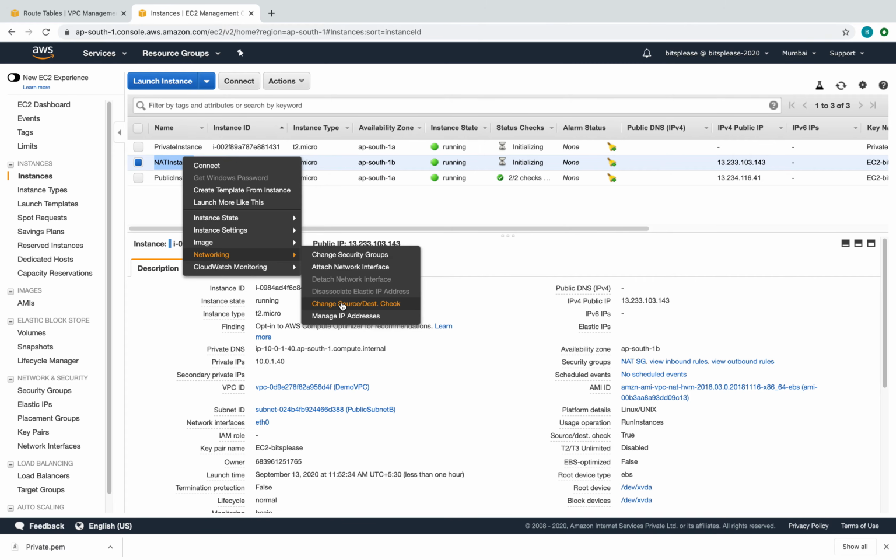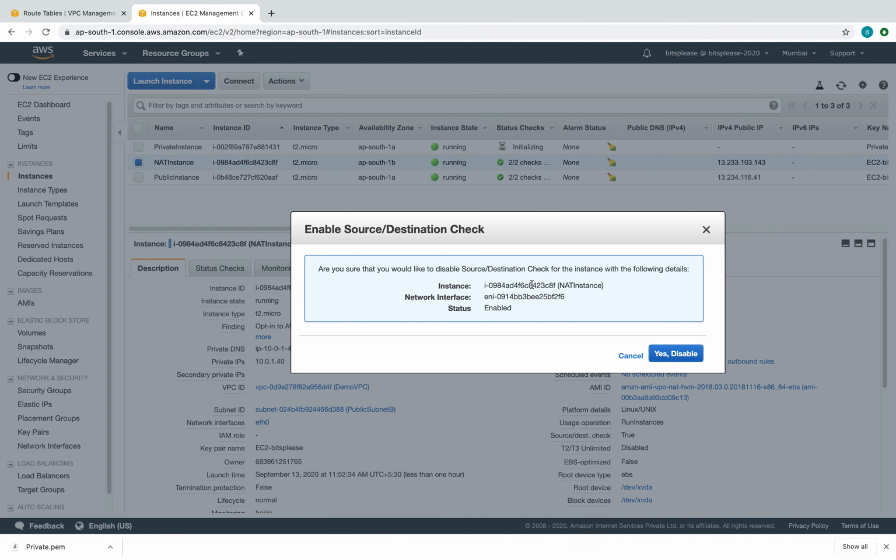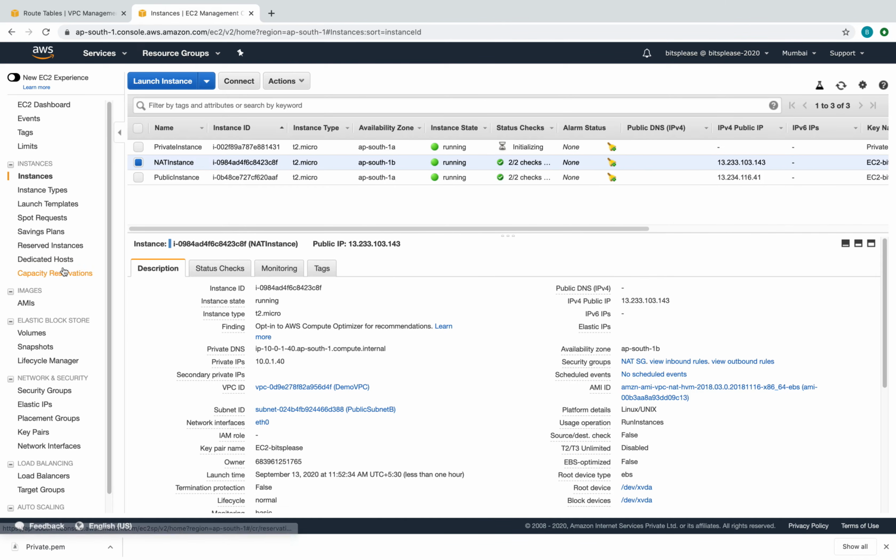So we have a rule, actually a check, which happens, called the source destination check. Any instance will not forward the traffic if it finds that the traffic was not originated from it or is not destined to it. But for a NAT instance, that kind of rule has to be disabled, because in a NAT instance, the traffic is not going to be originated by that guy. The traffic is going to be originated generally by the private instance, and NAT is going to just NAT it out. So the traffic won't be originated here. So we'll have to disable that particular rule here. So once we are done with that, let's see.